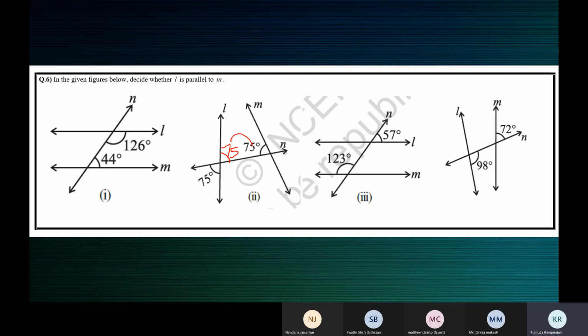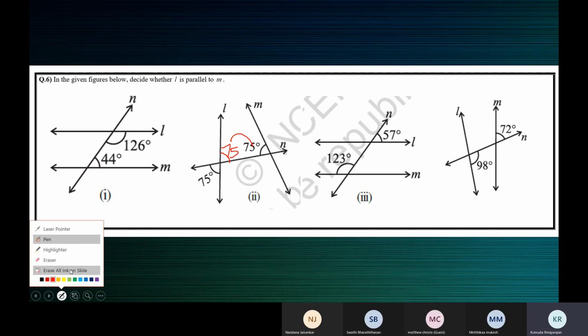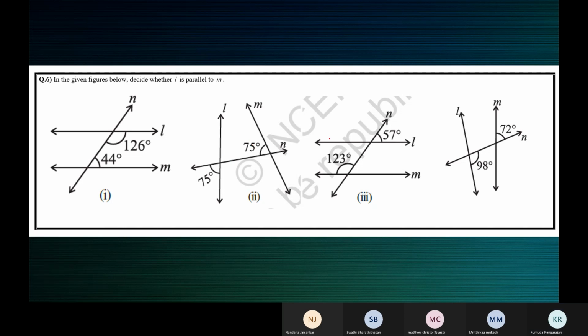Yes or no? Yes, ma'am. It's not parallel. Ma'am, if these lines are parallel, they will meet at a point if they extend. Correct. Children, you cannot do this. Don't write. This is 75, so this is also 75. Can I write that? No, ma'am, we cannot.